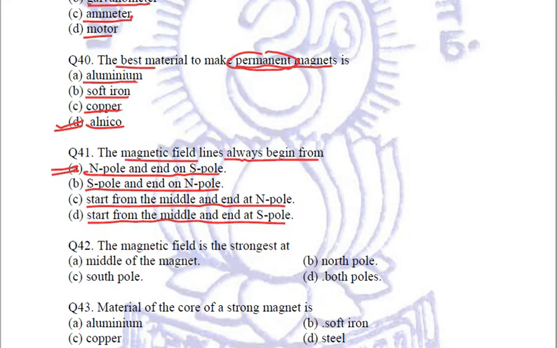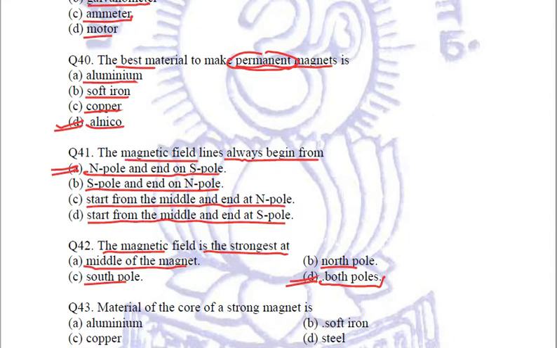Clear? Next, the magnetic field is the strongest at. Where is the magnetic field strongest? Options are middle of the magnet, North Pole, South Pole, or both poles. We know the answer is both poles, because the magnetic field is actually determined by the closeness of magnetic field lines. So at the poles, the magnetic field lines are the closest. That is why we have the strongest magnetic field near the poles.